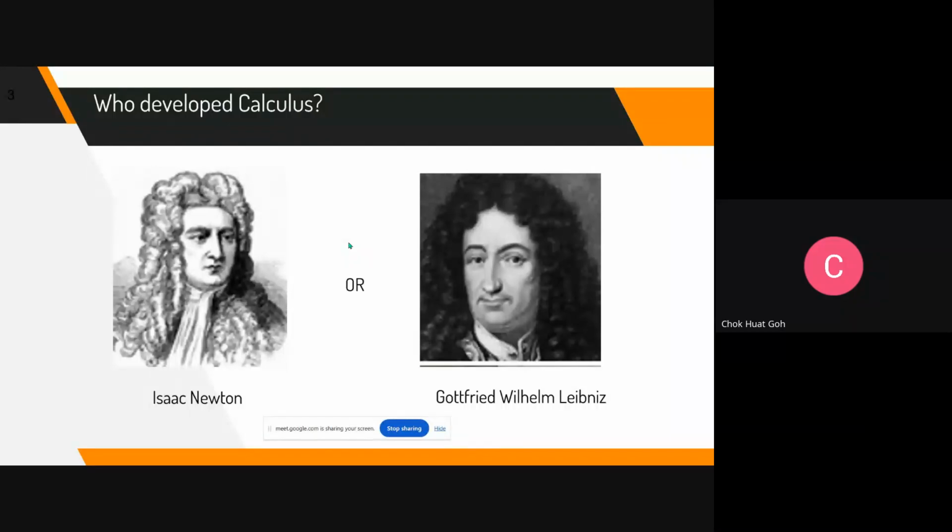So in the end, there were controversies. Today, most people will say that both of them developed or invented calculus independently, because it is hard to know exactly who came up with the idea and developed it first. So you see, even history sometimes cannot be sure. So today, if you Google, you will see that they put both of them as having developed calculus independently, accepted as such.